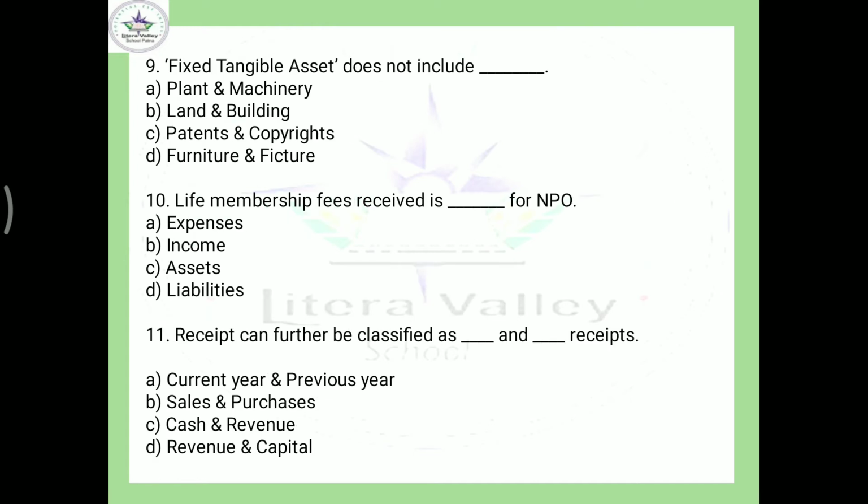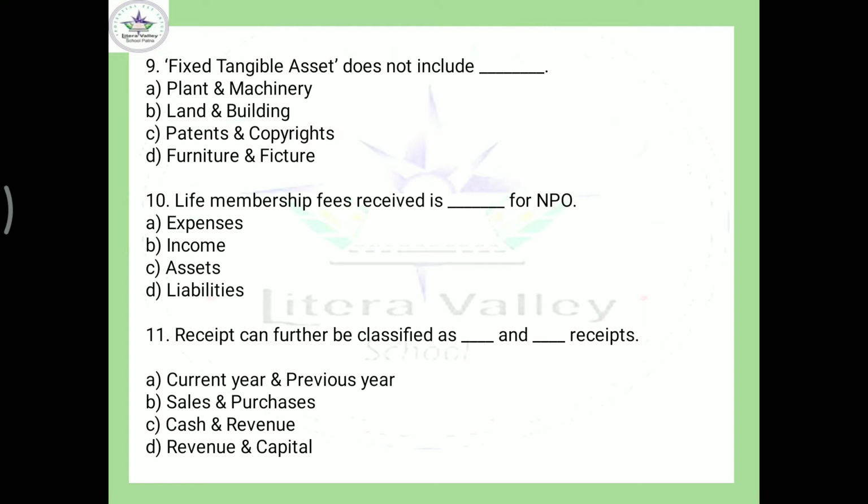Come to the next. Here it is, fixed tangible asset does not include. A very simple word you can remember: fixed tangible asset is the asset that has physical existence. But patent and copyright don't have a physical existence, so the answer should be C.